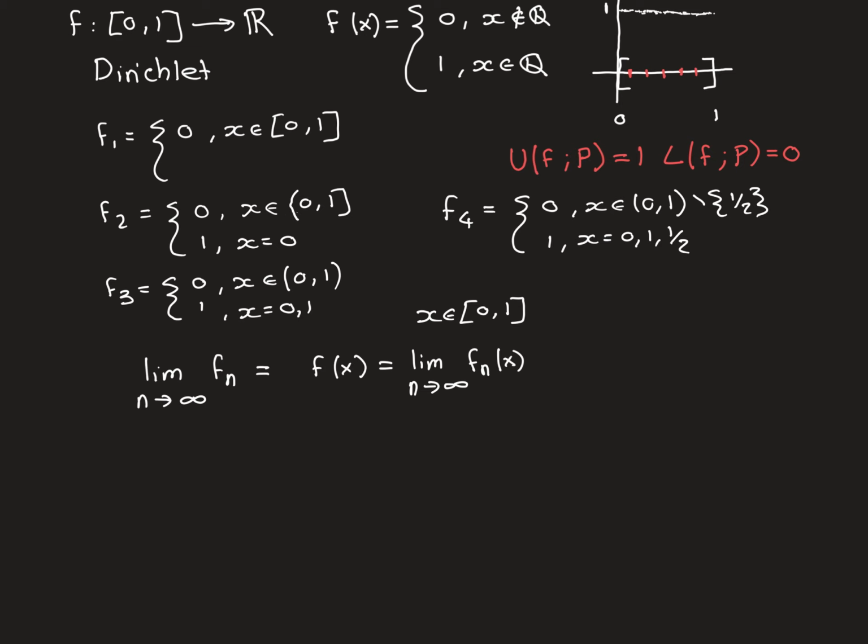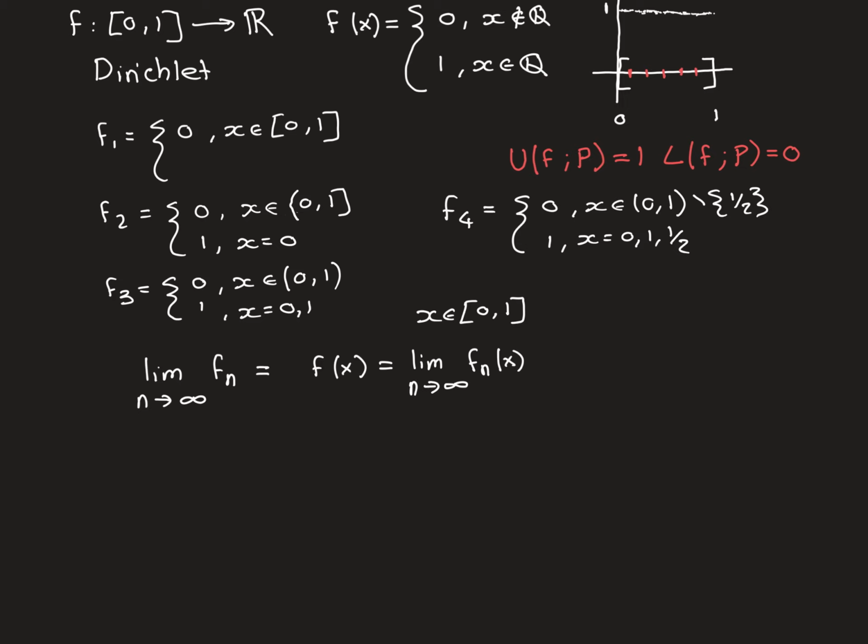Just to talk you through why. If we think about the limit as n approaches infinity of our sequence of functions, the pointwise definition is that you think of each point in the domain, so any x in the domain, which is the closed interval [0, 1], then the limit function is going to be the function that maps x onto the limit of the sequence of real numbers that you get by evaluating the sequence of functions at the point x.